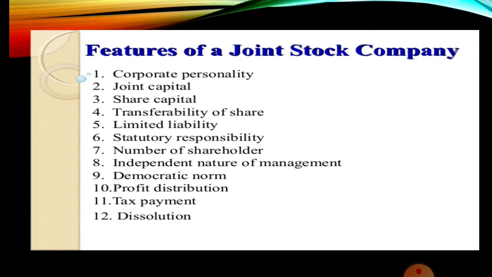It is a legal person, but it doesn't have any form as a human being. Thus, it acts through its board of directors for carrying out its activities and entering into various agreements. Such contracts must be under the seal of the company. The common seal is the official signature of the company.